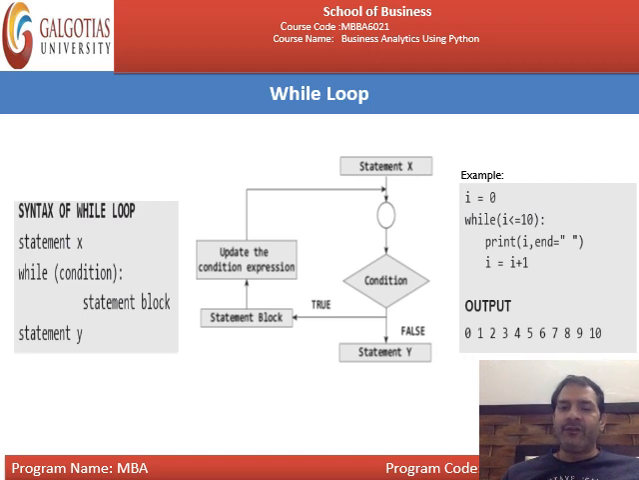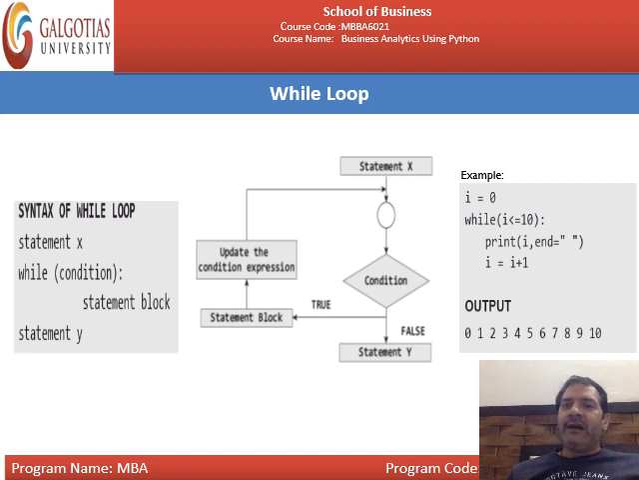If the condition is true, then the statement block will be executed. Here, the statement block is print I, comma, and a blank space, and I equal to I plus 1. These are the statements that will be executed if the condition within the while is true. This statement will be executed and then update the condition expression. Update the condition expression means, for example, you have written I equal to I plus 1. Now the value of I is 0, so the increment will be done, and the value of I becomes 1.